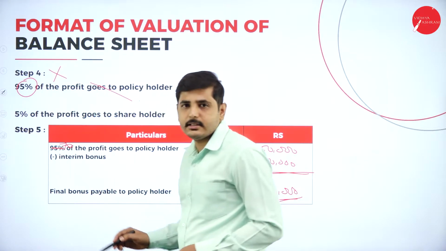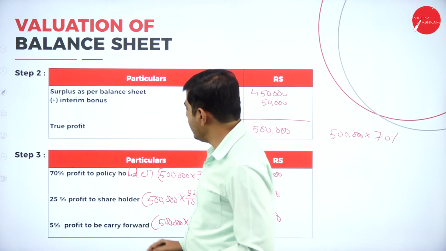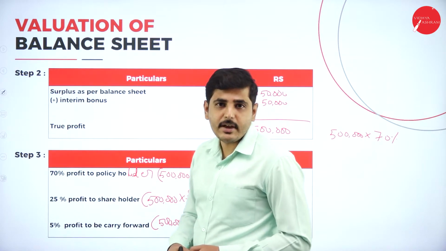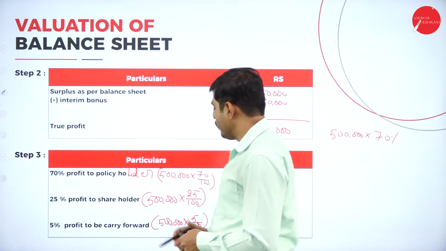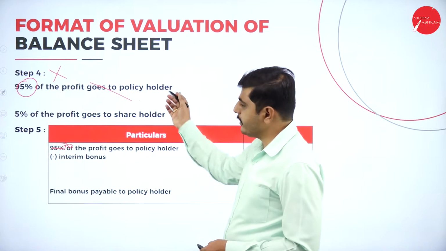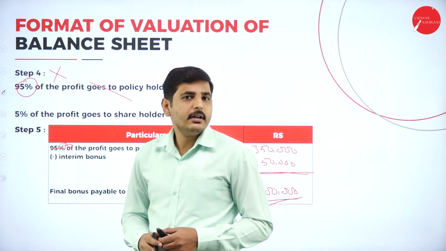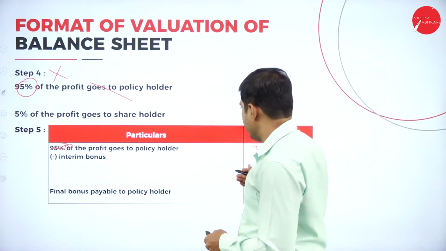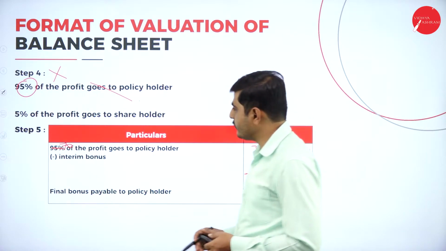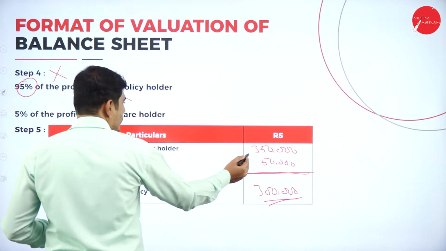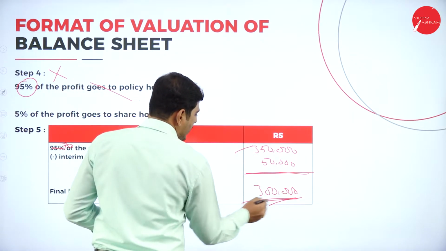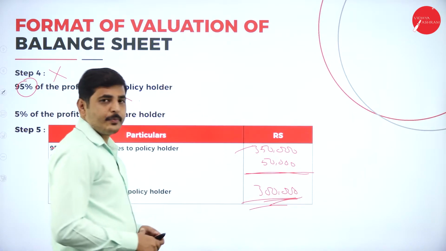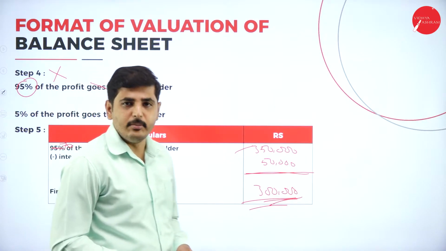See here, this step will not come here because we have already distributed 70% of the amount to the policy holder. So again, distributing 95% is not necessary. We can directly go for step 5 and deduct the interim bonus out of the amount that goes to the policy holder. The remaining 3 lakh rupees goes to the policy holder as a final bonus.